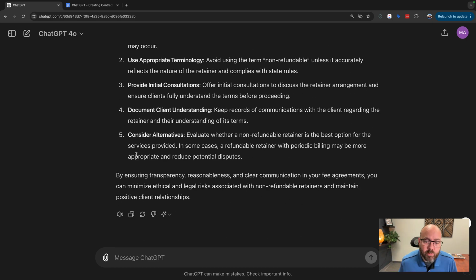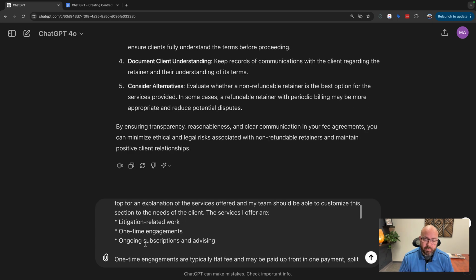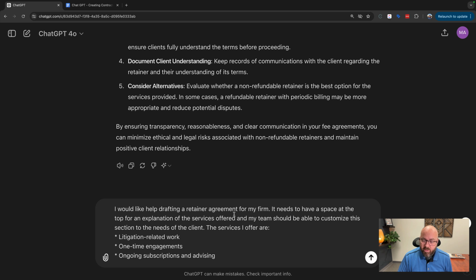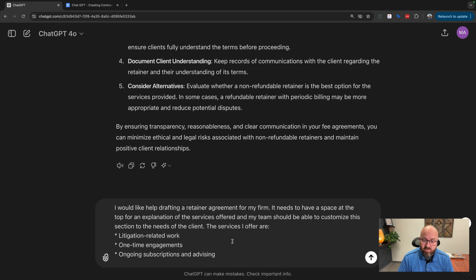Okay, so now we're ready to go ahead and start drafting a contract because I think that we've got enough background information. So here is what I'm going to do. I'm going to type it out and then I'm going to explain what I'm doing. All right, so here's what I wrote. I would like help drafting a retainer agreement for my firm. It needs to have a space at the top for an explanation of the services offered, and my team should be able to customize this section to the needs of the client.